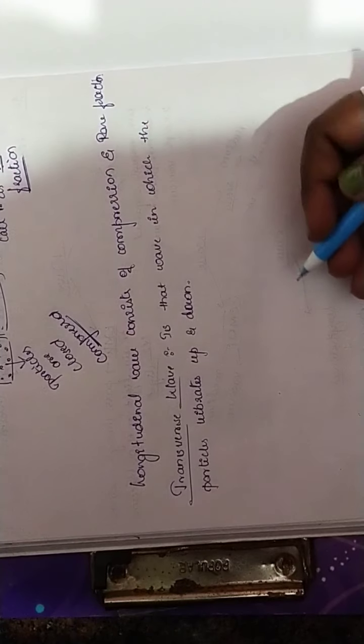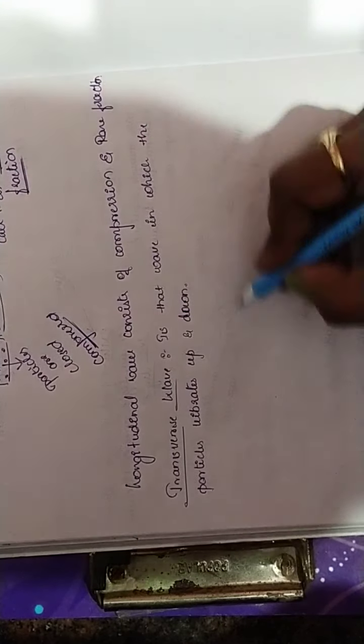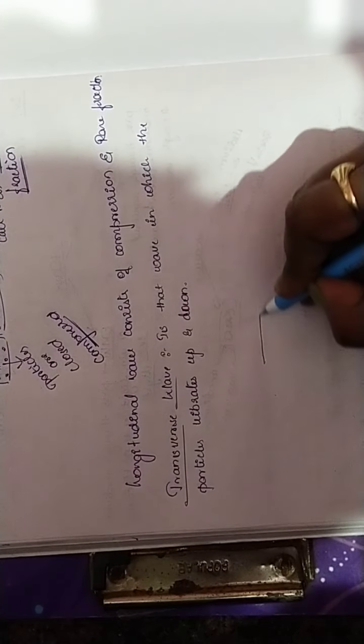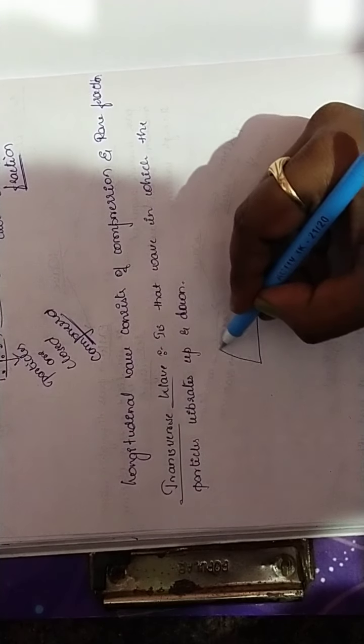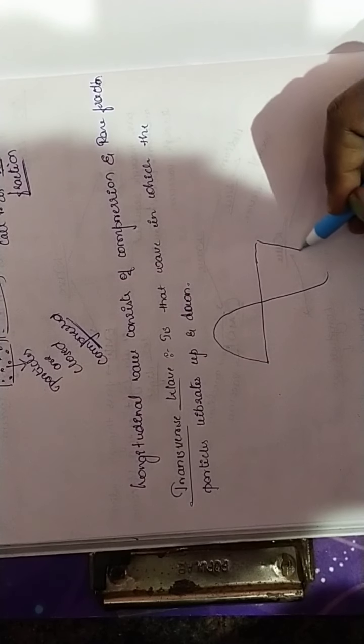And moving on to the transverse wave. What happens in a transverse wave? It is that wave in which the particles vibrate up and down. We know this. It is represented in structure like this.